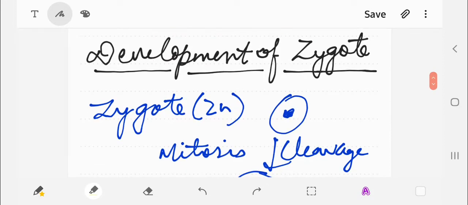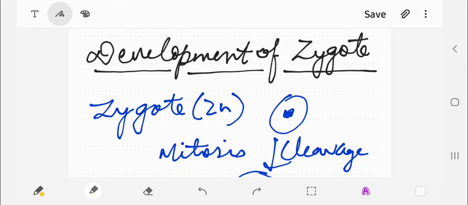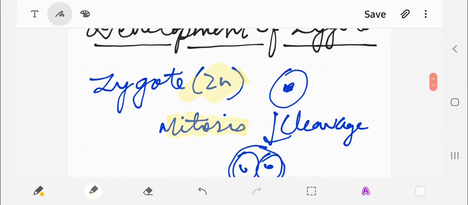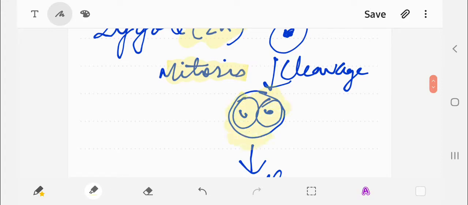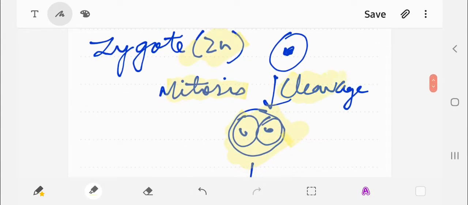Now we will discuss the development of the zygote. As we know, the zygote is a diploid cell, that is 2n. It will undergo equational division, that is mitotic division, from one cell to form two cells. This stage is known as cleavage, and these two cells are of equal size with the same cytoplasm, but half the division is there, so they are known as the blastomeres. What are these cells known as? That is known as your blastomeres.